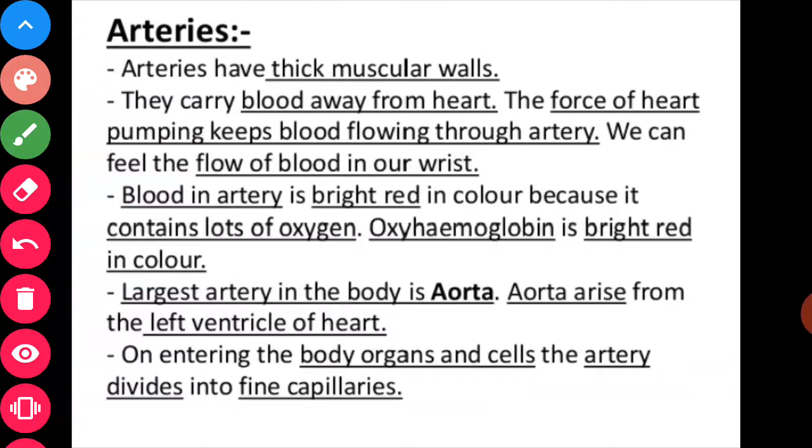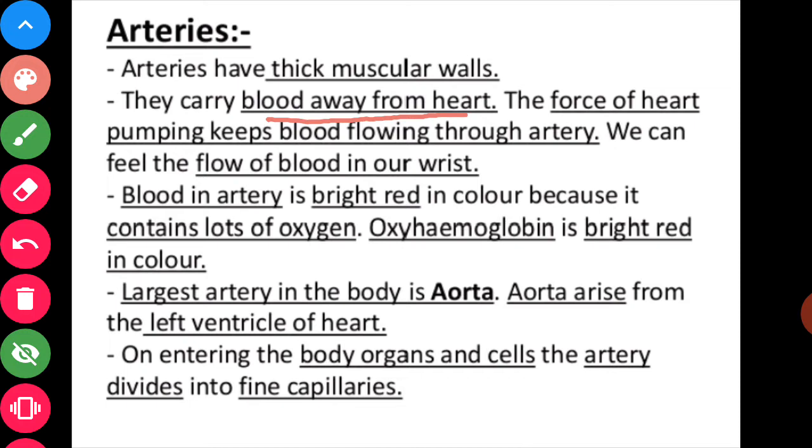Dear students, let us discuss one by one arteries, veins, and capillaries. What are arteries? Arteries have thick muscular walls. They carry blood away from the heart. The force of the heart pumping keeps blood flowing through the artery.